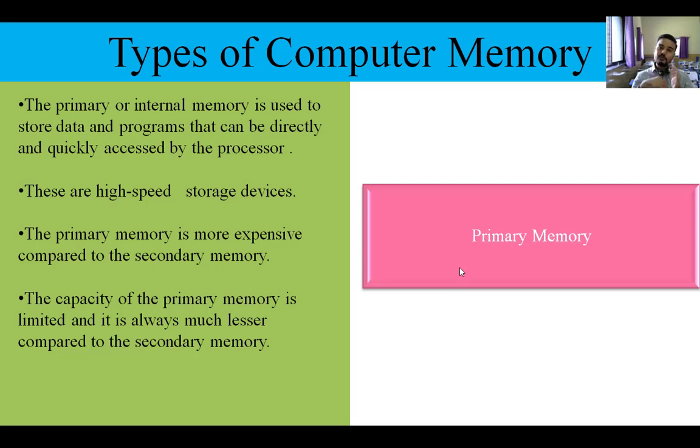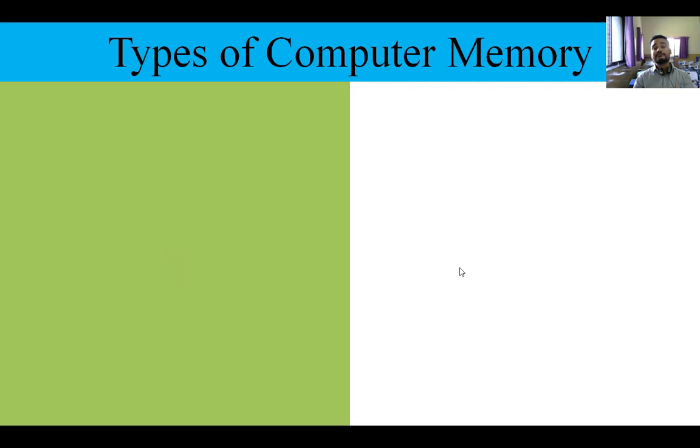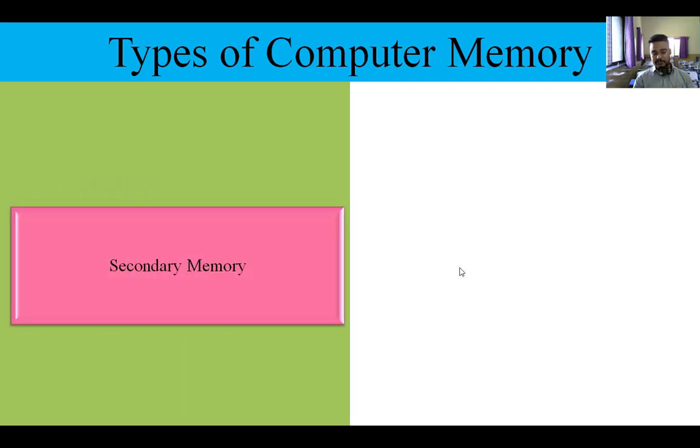So as compared to that, it is much less than secondary memory, but it is directly connected to your computer processor. That is why it is accessed at very high speed, and the speed of your computer depends on these memories. Now the second one is secondary memory.